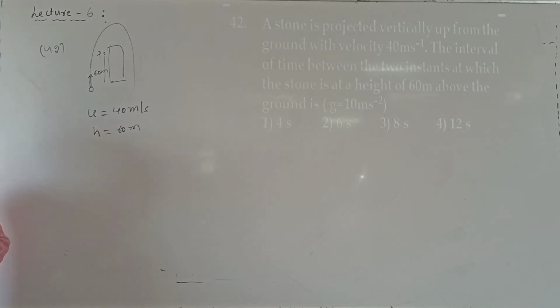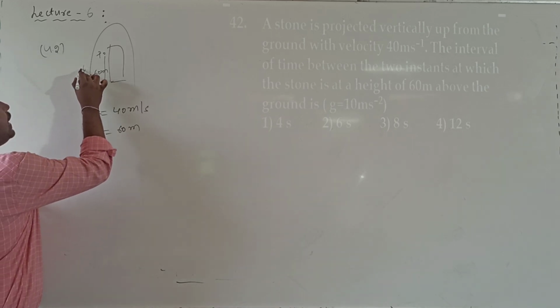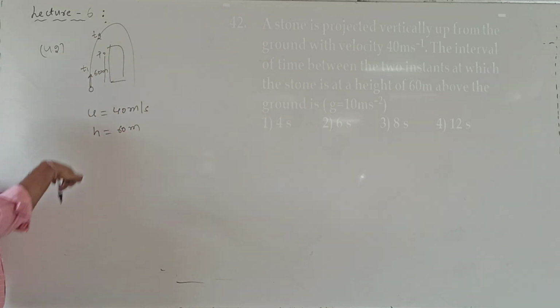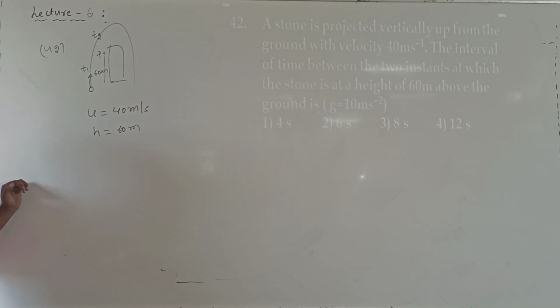Now they are asking us to calculate the difference between the times at which the stone is at a distance of 60 meters. So twice in its journey. To calculate, let us suppose while going upward it has taken a time t1, while going downwards it has taken a time t2 from the start. Now they are asking us to calculate t1 minus t2, or t2 minus t1, since t2 is greater. To calculate this, we already discussed it in the synopsis.